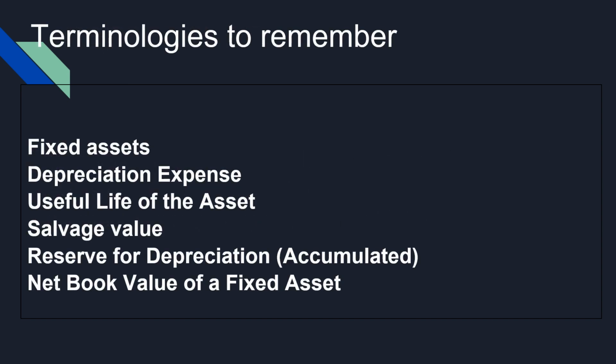But before we proceed to the depreciation methods, let's first define some terminologies to remember, such as fixed assets, depreciation expense, useful life of the asset, salvage value, reserve for depreciation or accumulated, and the net book value of a fixed asset.